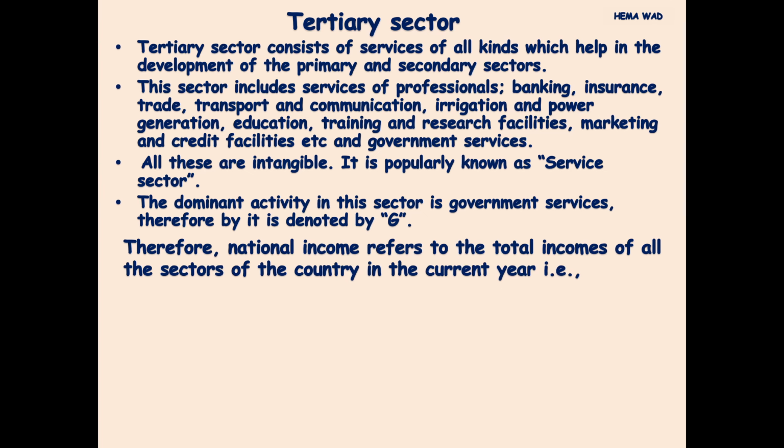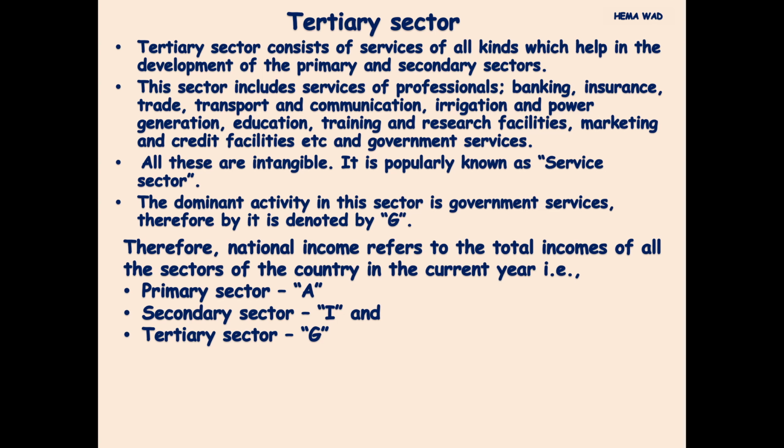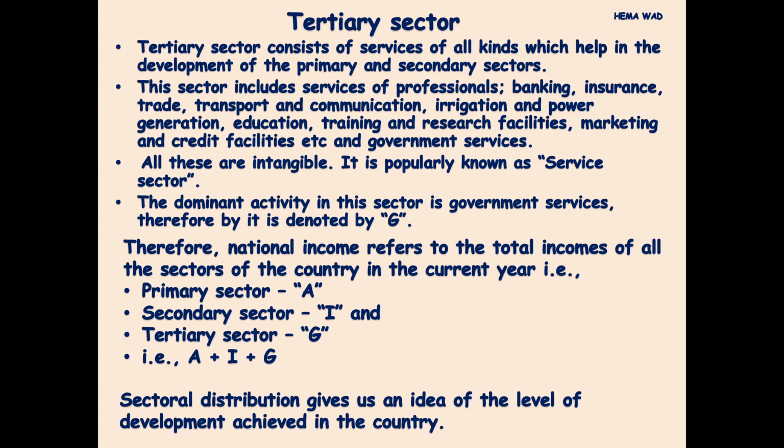Therefore, national income refers to the total incomes of all sectors in the country in the current year, that is, primary sector A, secondary sector I, and tertiary sector G. In other words, A plus I plus G. Sectoral distribution gives us an idea of the level of development achieved in a country.